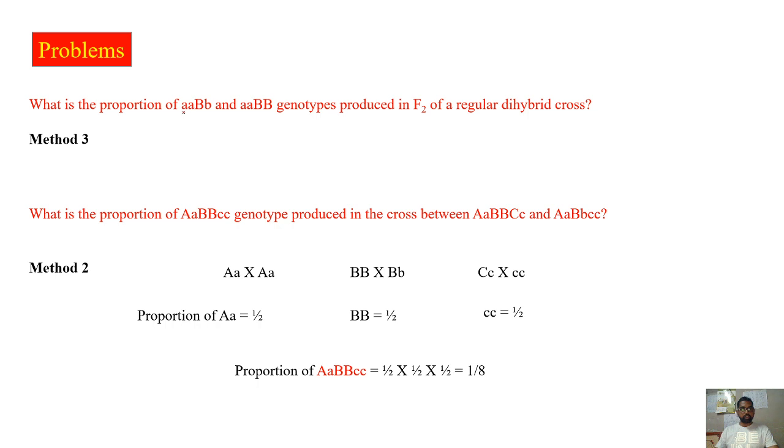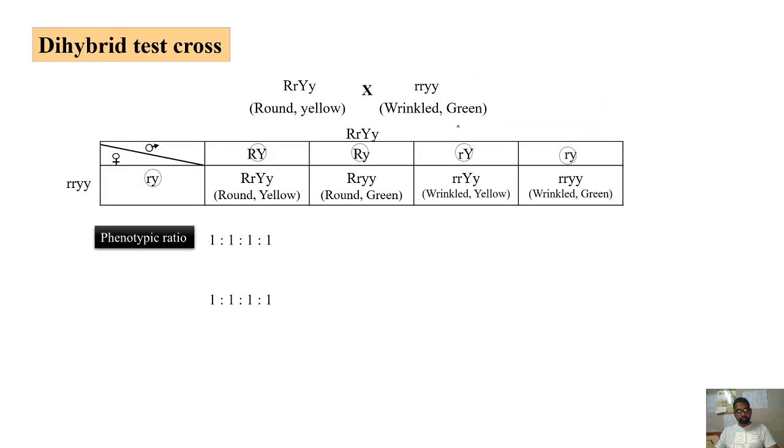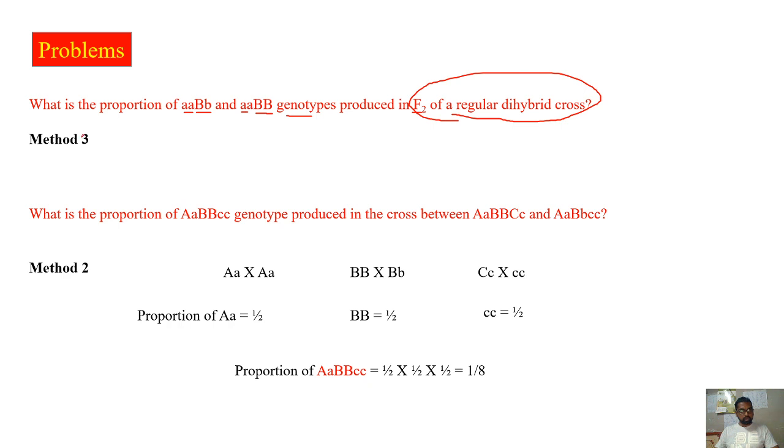What is the proportion of capital A small a, capital B small b, small a, capital B, capital B genotypes produced in F2 of a regular dihybrid cross? So here again it is a regular dihybrid cross only. Therefore, here you can directly use the second method only. You don't have to use the third method. So what is the second method? Directly predicting. So it is an F2 regular dihybrid cross. Therefore, it is single heterozygous, so it has to be 2 out of 16. And this is also a double homozygous, therefore 1 out of 16. So 2 by 16, 1 by 16 is the answer.